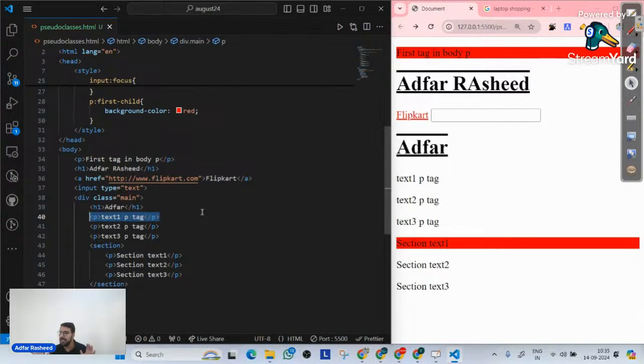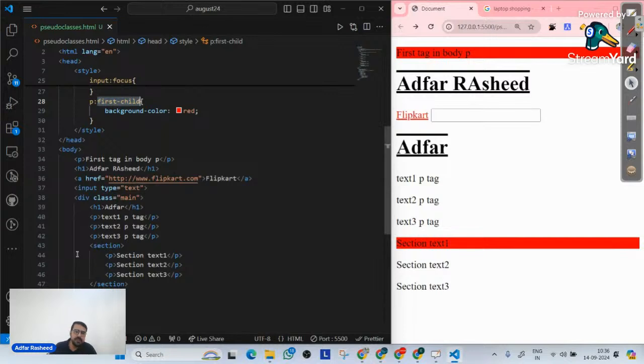Do we all agree with that? This p tag is not the first child, it's the second child of my div. So when we implement first child, it means it must be the first child. When a parent opens up, this element should come immediately as the first element. In that particular case, this will be implemented. I hope this makes sense. I hope this first child pseudo class makes sense.